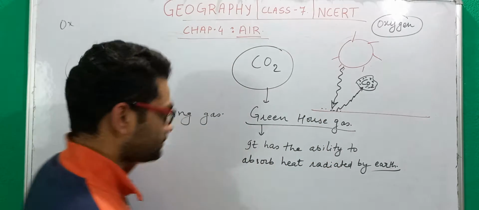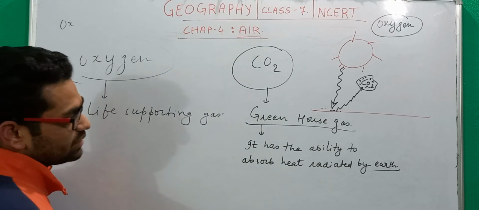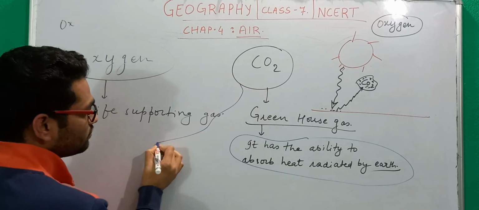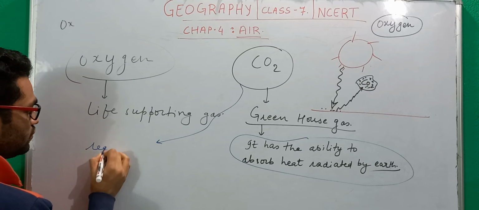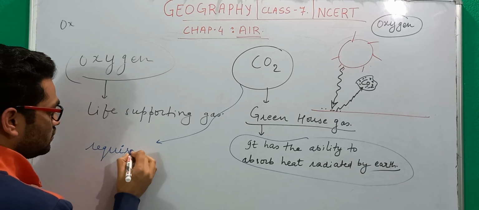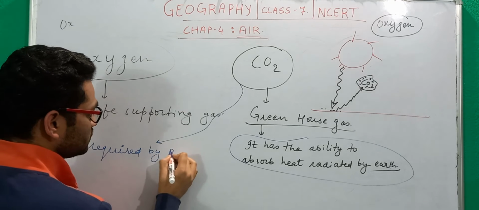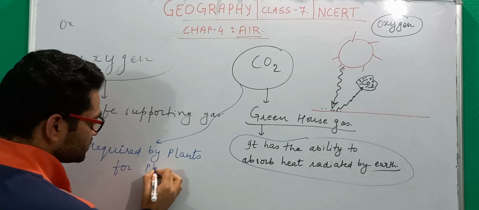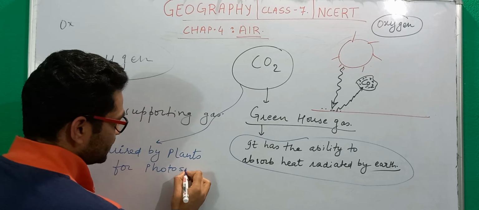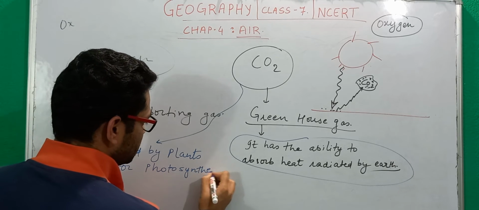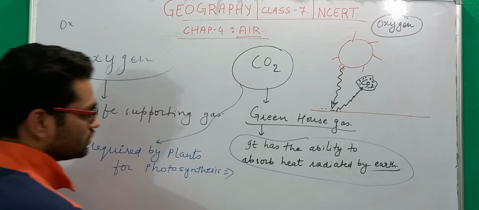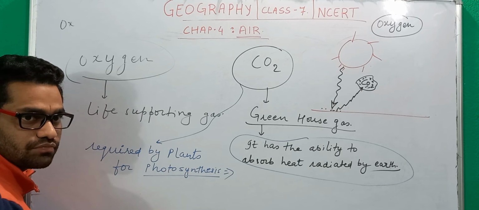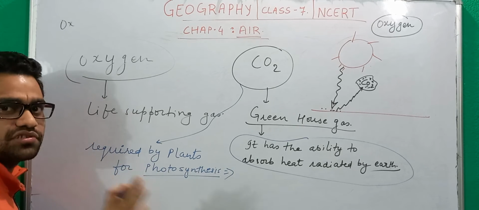And not just because it absorbs heat is it essential. CO2 is also required by plants for the process of photosynthesis. As you have learnt in lower standards, this is a process by which plants prepare their food, the simplest definition.